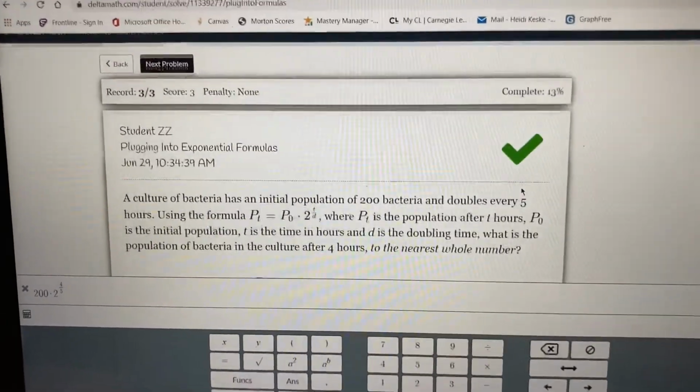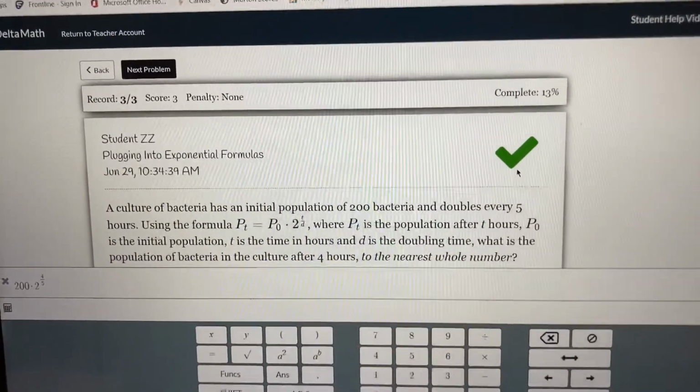And that's how you do it. You're going to get those two formulas alternating back and forth.